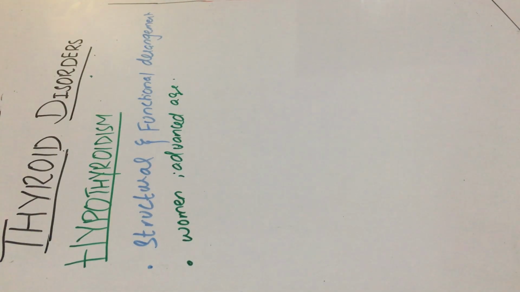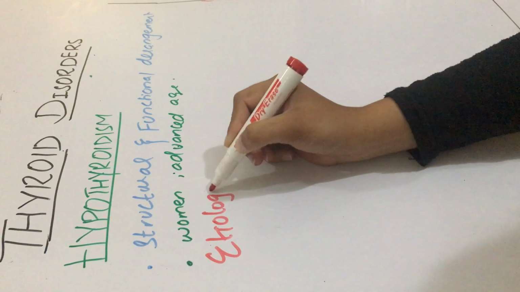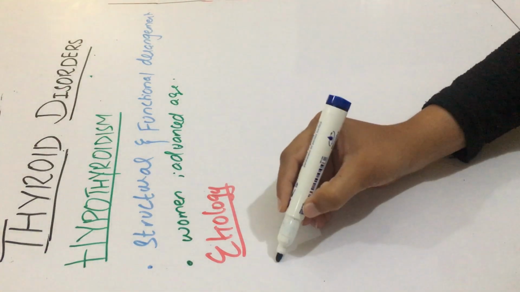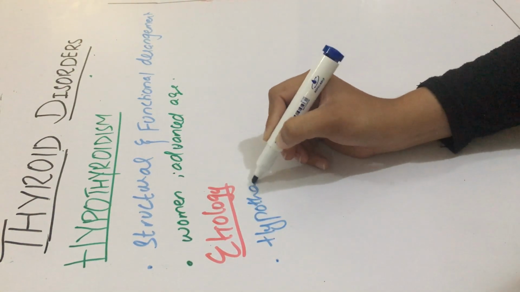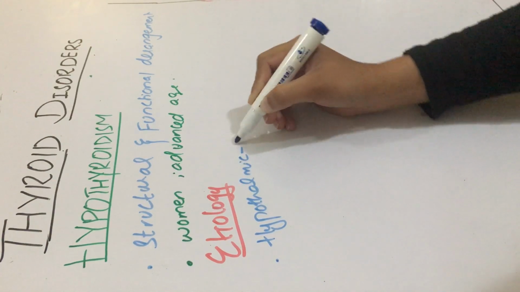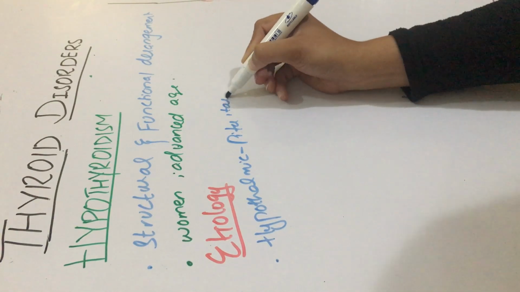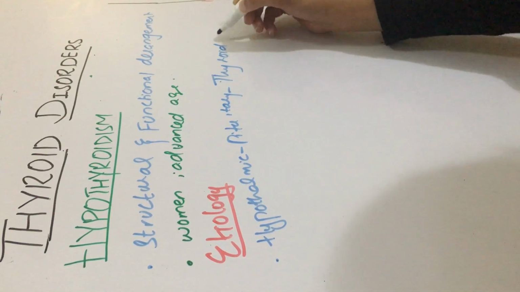What could be the cause? The etiology of hypothyroidism could be a disorder at any level in the hypothalamic pituitary thyroid axis. There could be abnormality at the hypothalamic level, pituitary level, or thyroid level. So the hypothalamic pituitary thyroid axis is mainly disturbed.